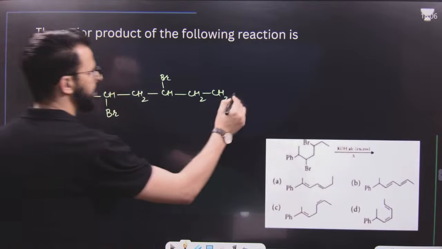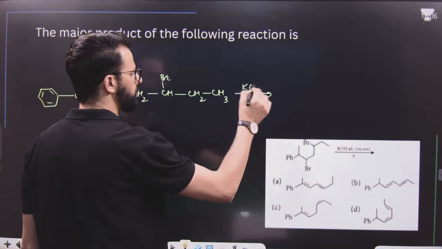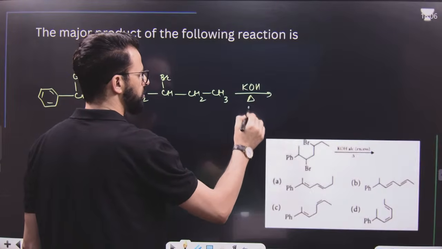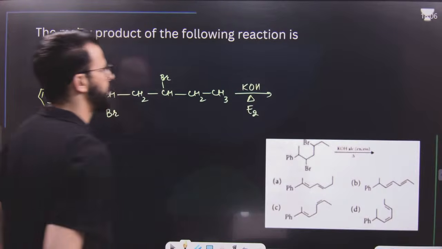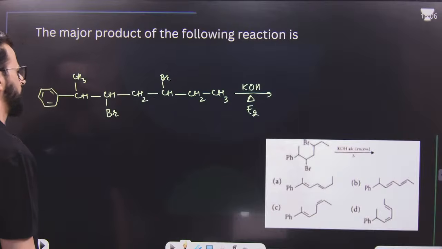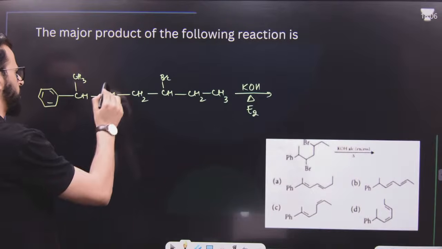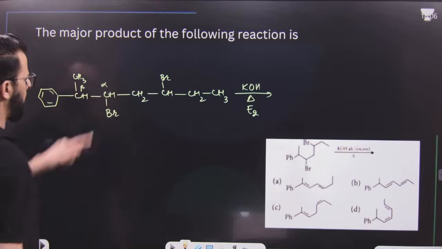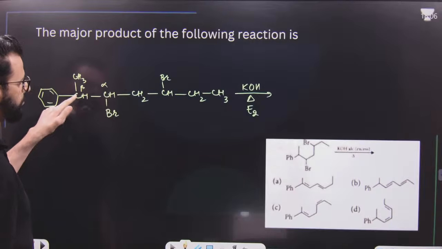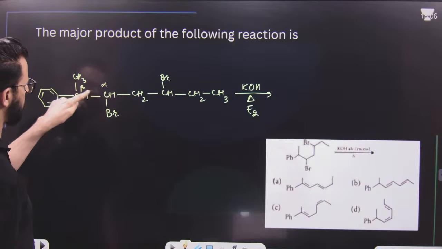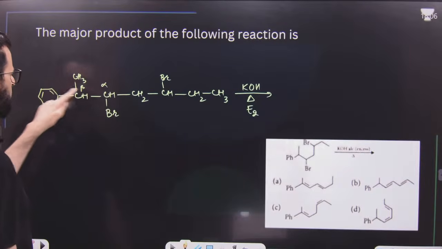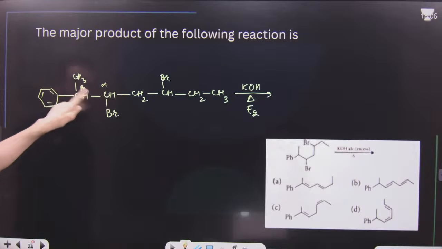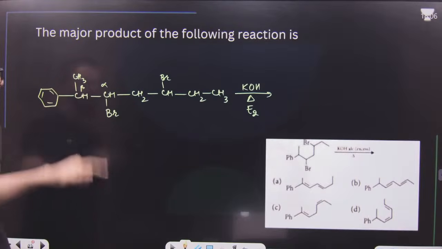Now this on treatment with alcoholic potassium hydroxide, heat, means it is E2, and alcoholic potassium hydroxide is taken in excess. Now listen carefully. This is alpha, this is beta. Alpha will be lost, beta will be lost from this position, not from this position, because the double bond comes in conjugation. So extended conjugation will be there. So the double bond will be formed over here.